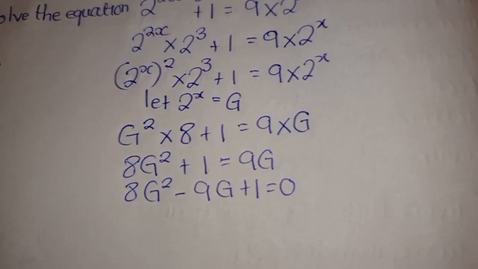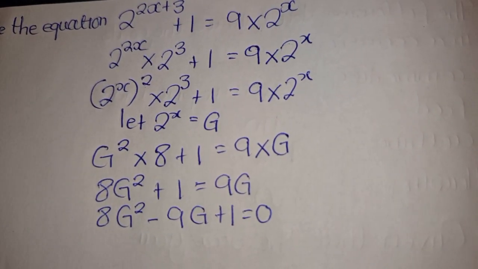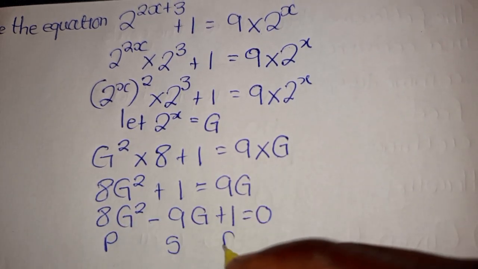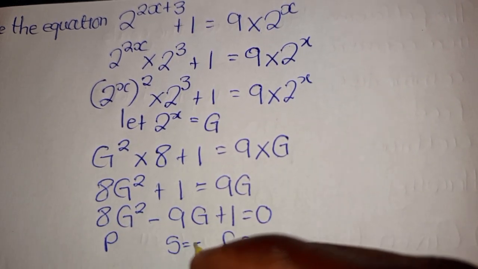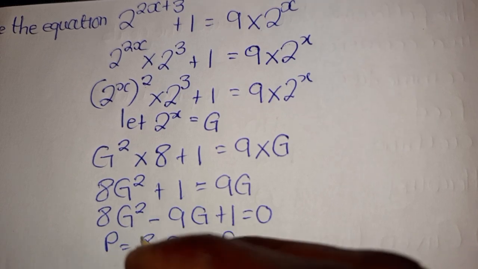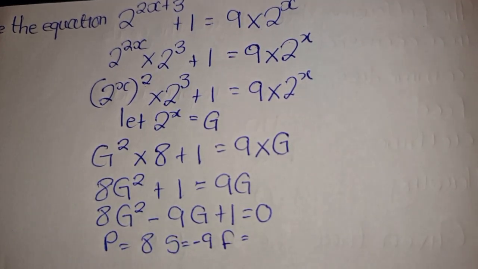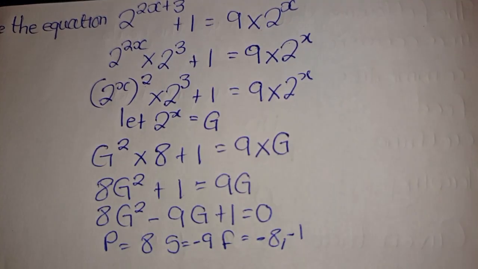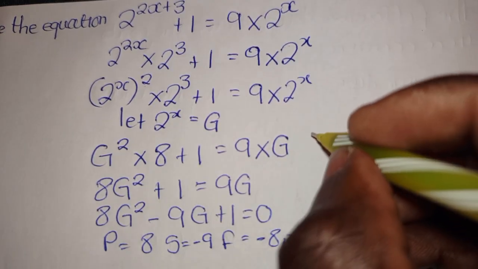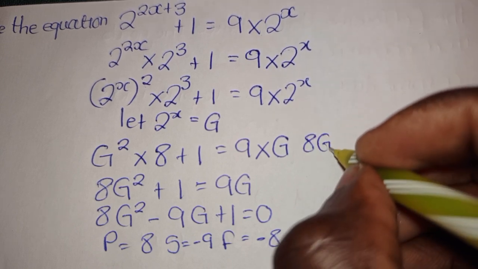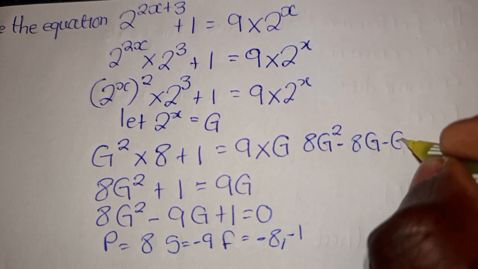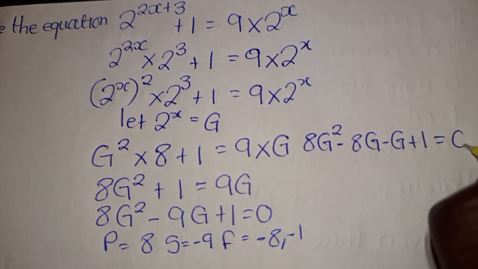So now that we have the quadratic equation, we can use the factorization method where you find the product, sum, and factor. Where the sum is -9, the product is basically 8. And you have the two numbers to be -8 and -1. So now that you have that, we will have 8G squared minus 8G minus G plus 1 equal to 0.